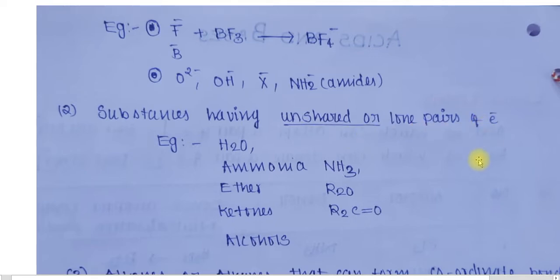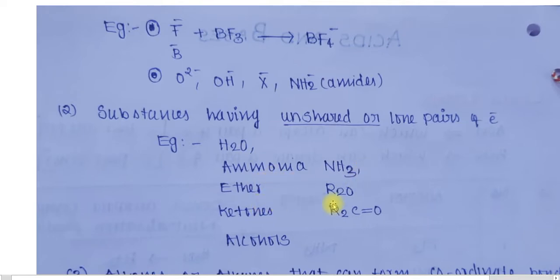The second condition for a Lewis base is that if any substance has an unshared or lone pair of electrons, we can say that it is a Lewis base. Examples of such substances are water, which consists of a lone pair of electrons, and ammonia, that is NH3.